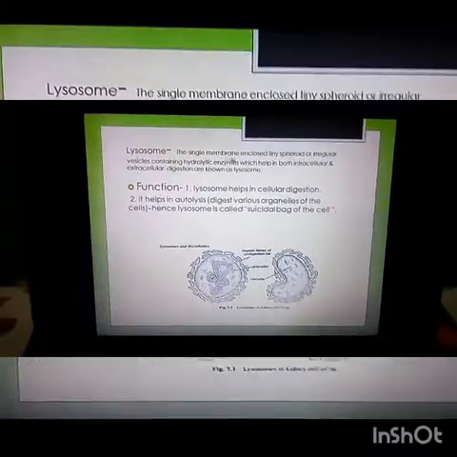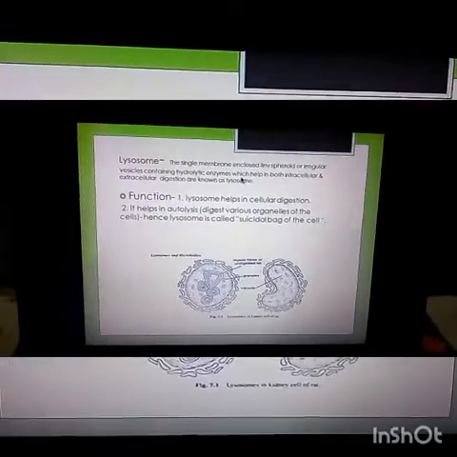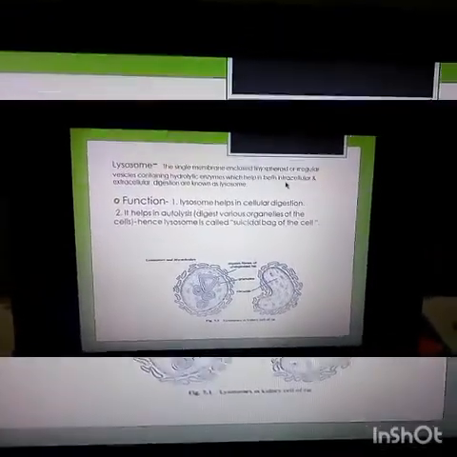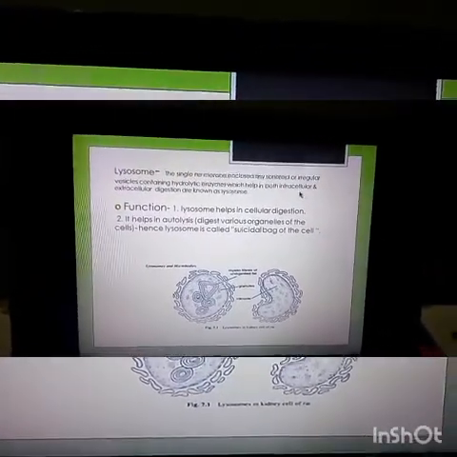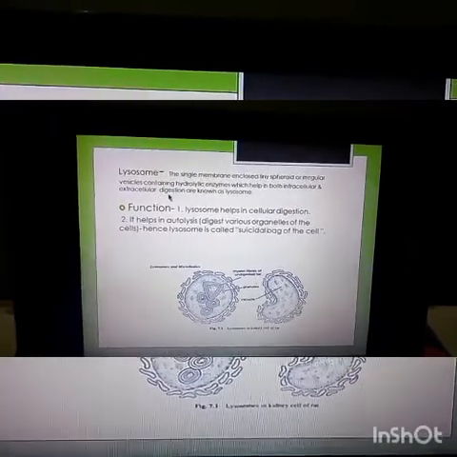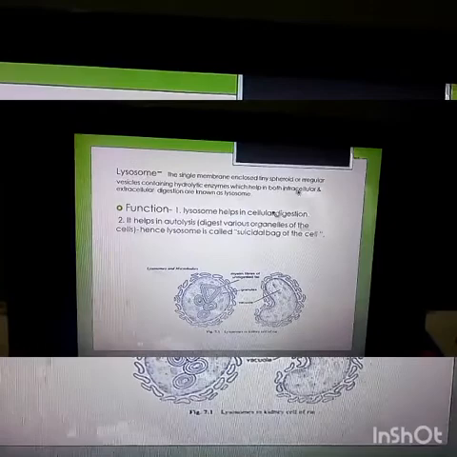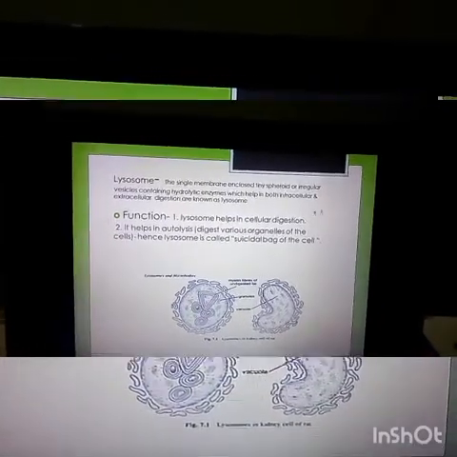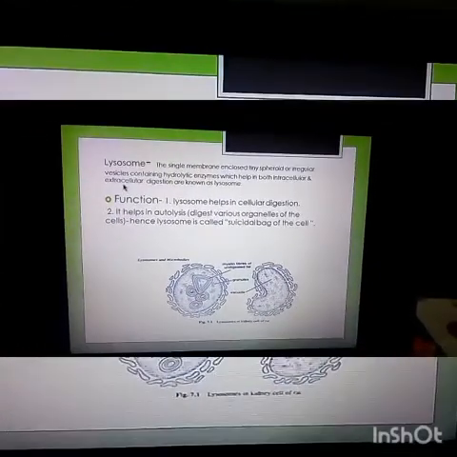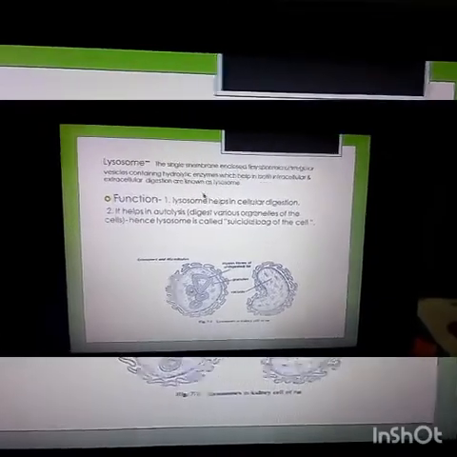The single membrane enclosed tiny spheroid or irregular vesicles containing hydrolytic enzymes, which help in both intracellular and extracellular digestion, are known as lysosomes. Intracellular means inside the cell itself and extracellular means outside the cell.